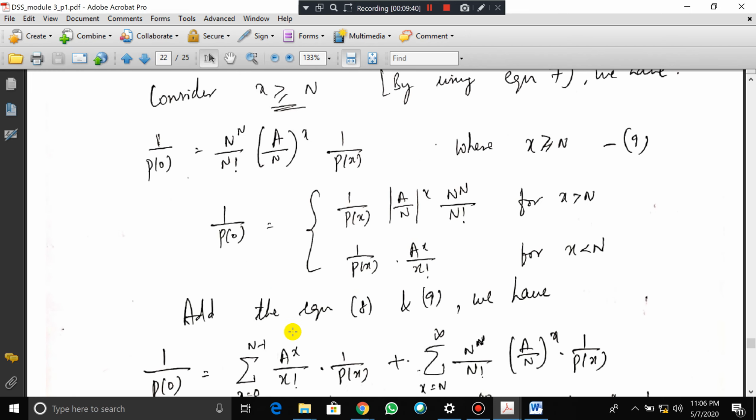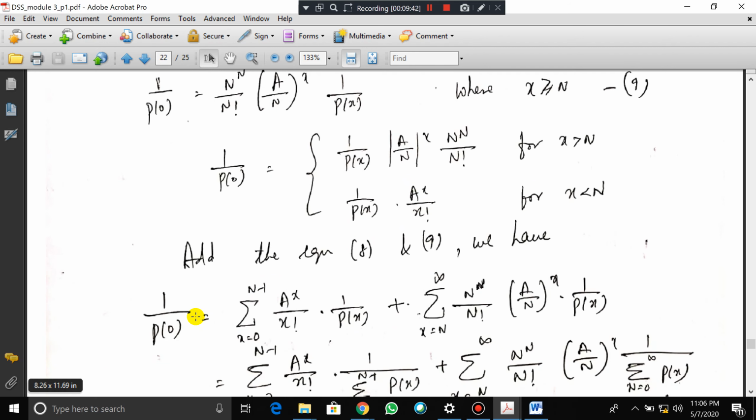From equations 8 and 9, we have 1 by P naught equal to the summation of x equal to 0 to n minus 1 of A to the power of x by x factorial into 1 by P of x, plus the summation of x equal to n to infinity of n to the power of n by n factorial into A by n to the power of x into 1 by P of x.